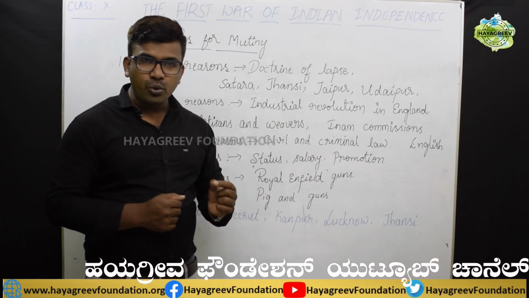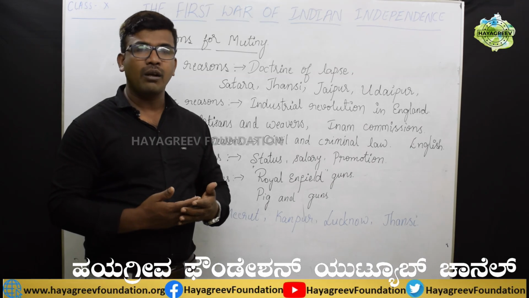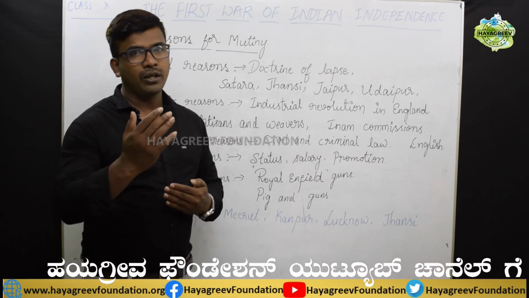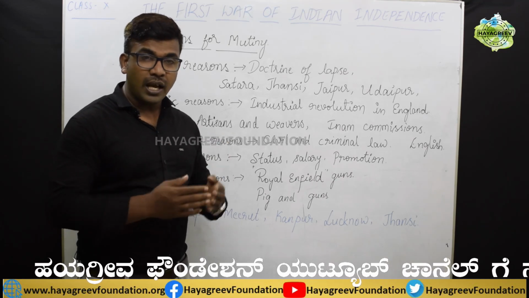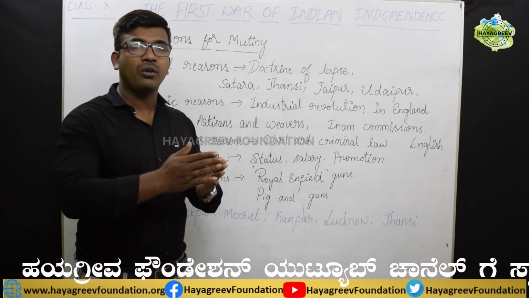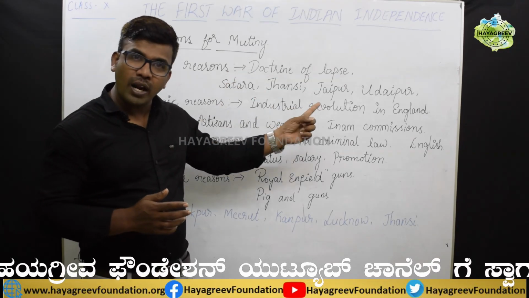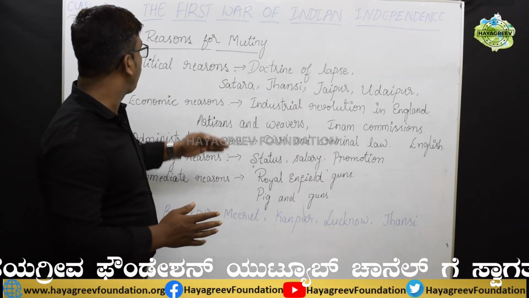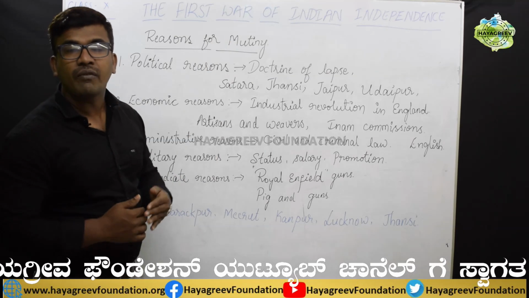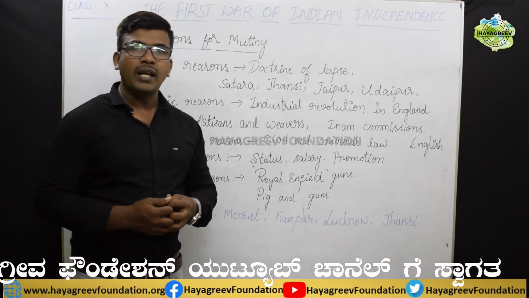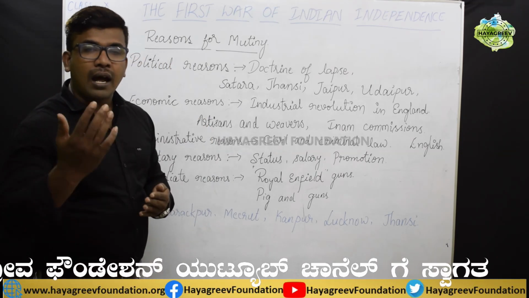Then these two groups of people decided that for this present condition, the main reason is the British government. As a result, their unhappiness towards the British increased. Thus, the introduction of the doctrine of lapse became the main reason for the 1857 revolt, or the First War of Indian Independence.